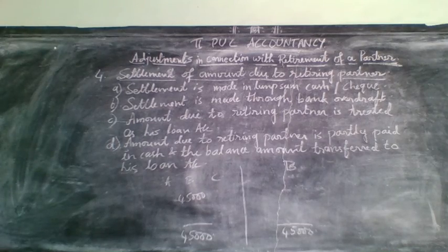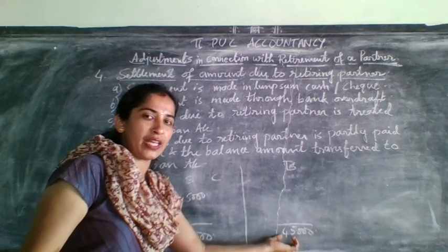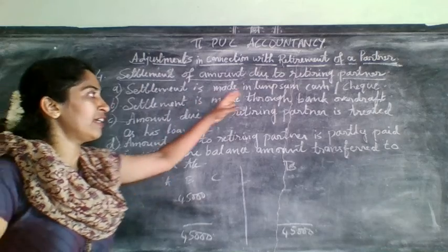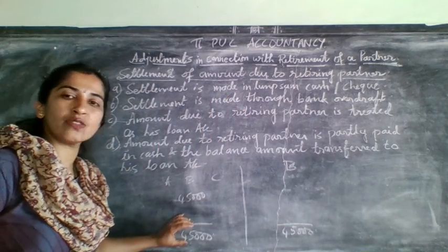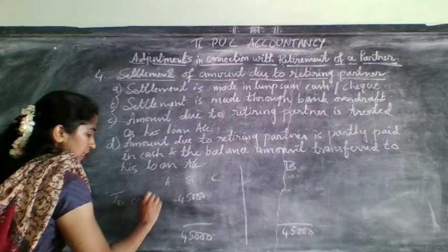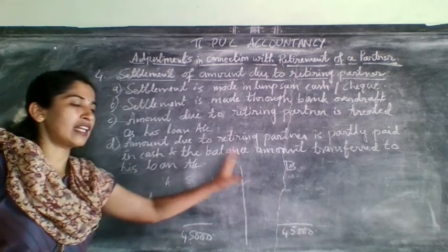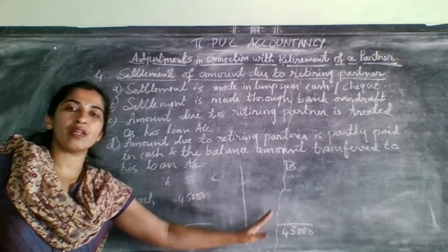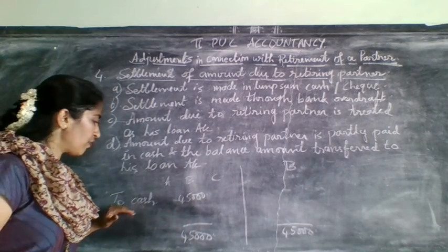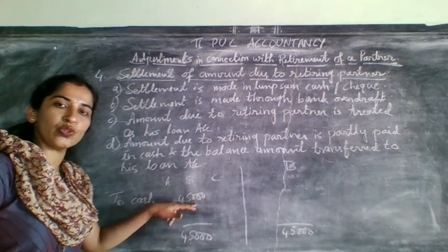So settlement made in lump sum in cash or check means his final balance, whatever comes in his capital account, should be settled. If they have given in the problem that his balance was settled in cash, then here it will come as To Cash on the debit side, the balance due to retiring partner.